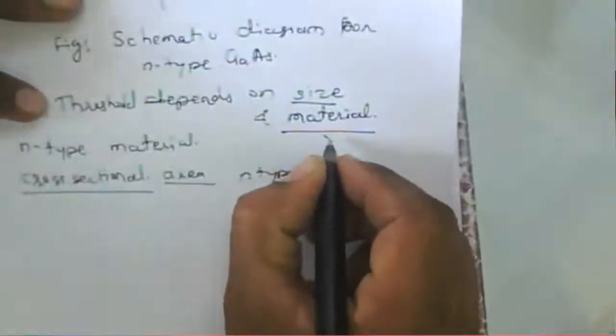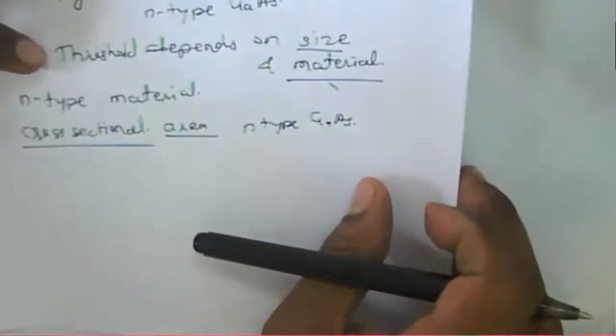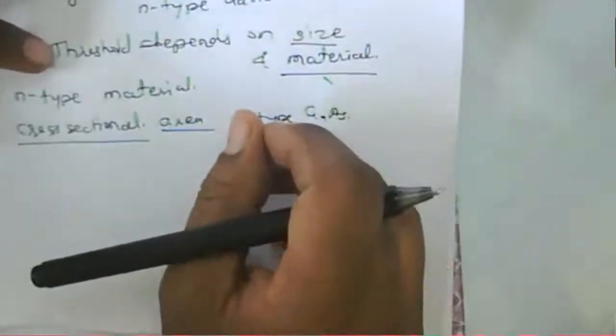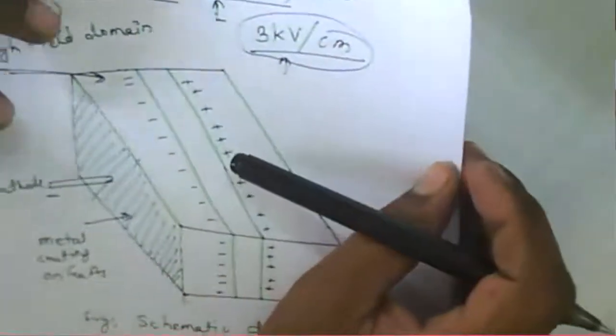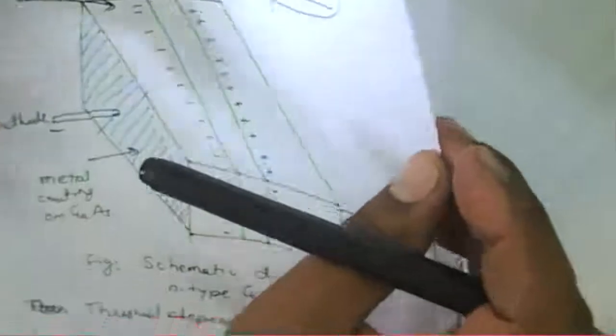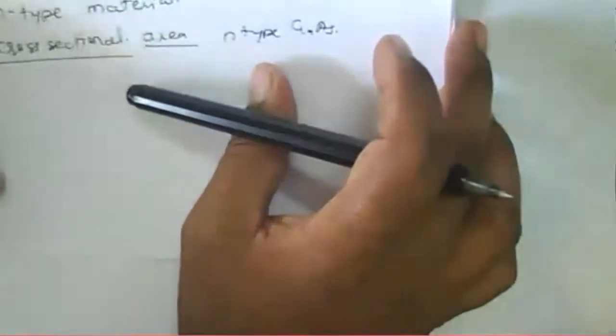Your threshold value of voltage changes as per the size of the gallium arsenide. And if it is a different material, the threshold value will change. For gallium arsenide, this is the threshold value of voltage in a simple schematic.